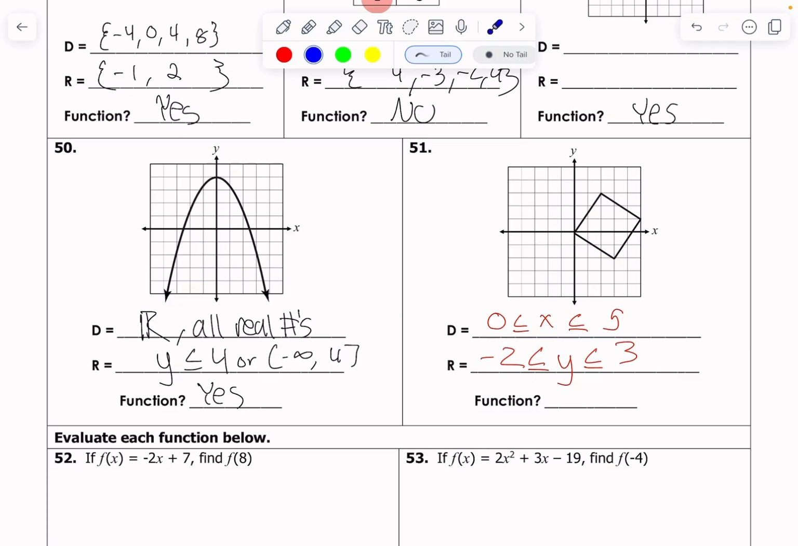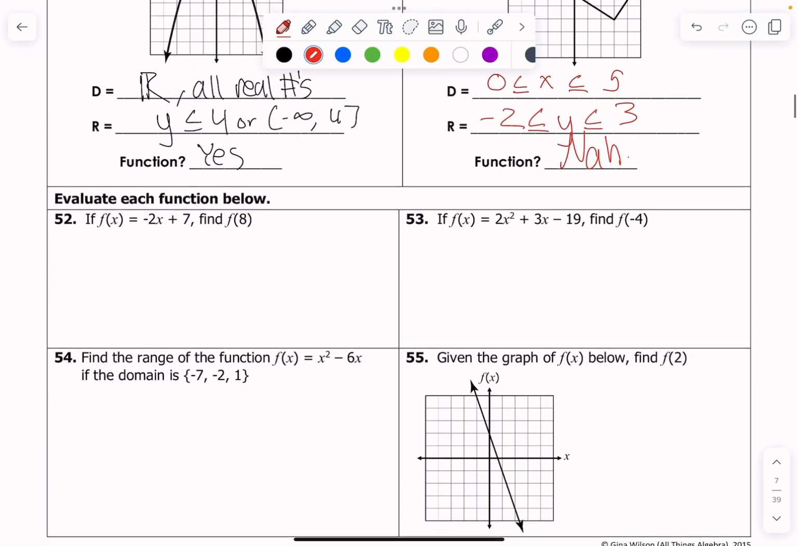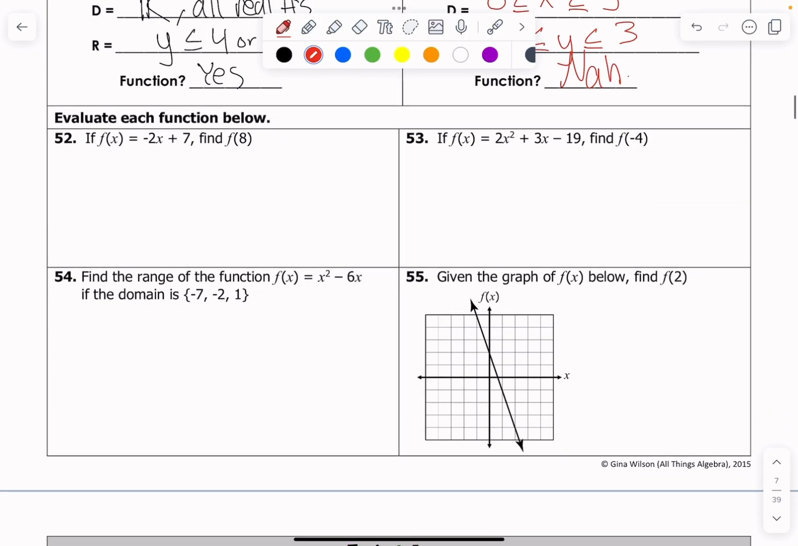Is this a function? No shot. If I draw a line, it touches in 2 points. Boom, boom. Not a function. Fails the vertical line test. I'm going to put nah. See you later, bro. And again, on this, we have evaluating functions.